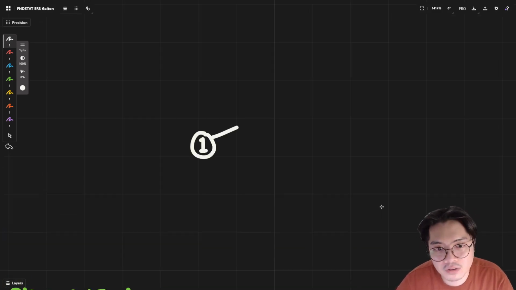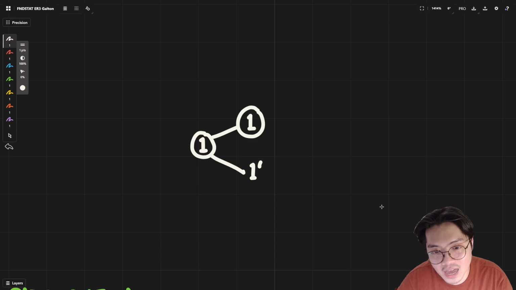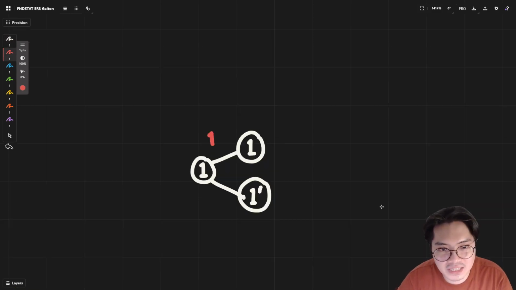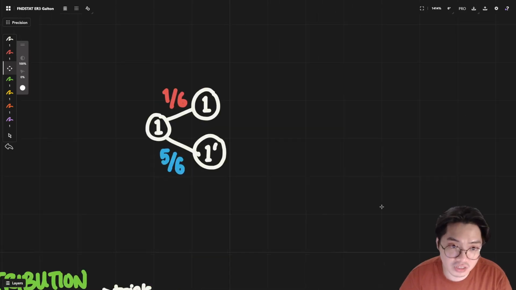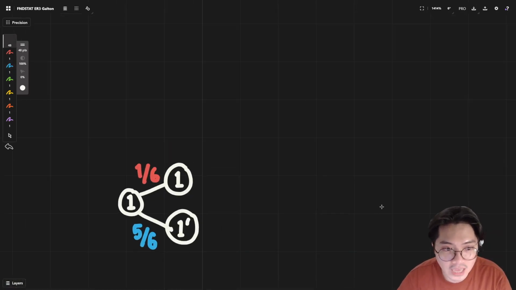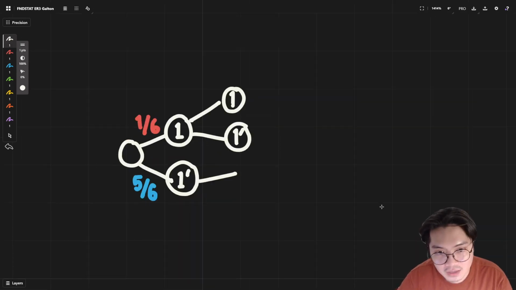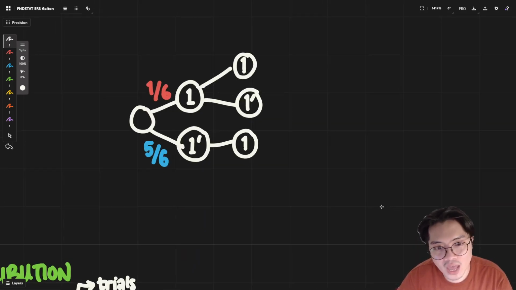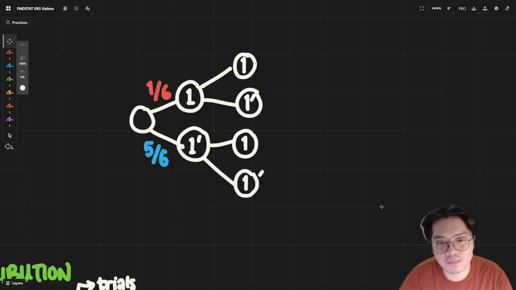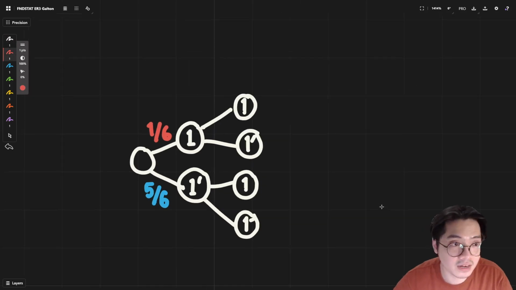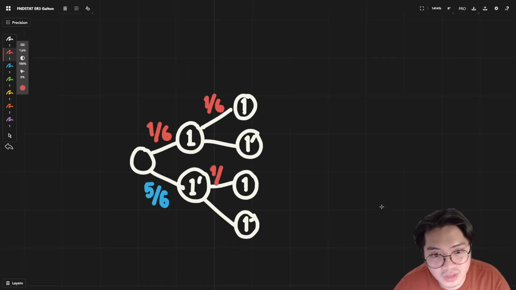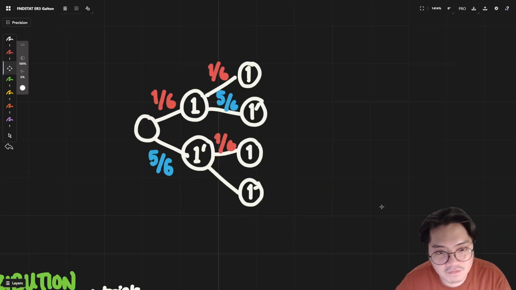In the first round, if you want to get a 1 versus a not 1, a 1 has a 1 in 6 chance. Meanwhile, the failure has a 5 in 6 chance. Say, for example, you roll again. There are two possibilities again, of you getting a 1 and of you not getting a 1. In this case, you have 1/6, 1/6, 5/6, and 5/6.